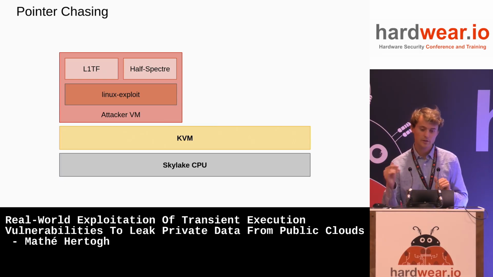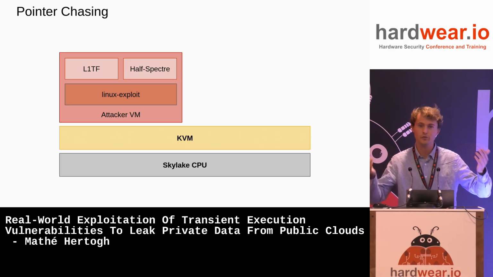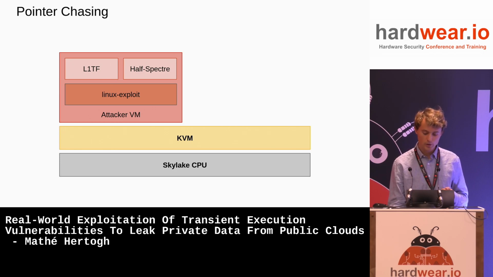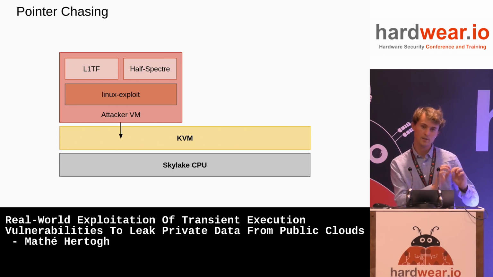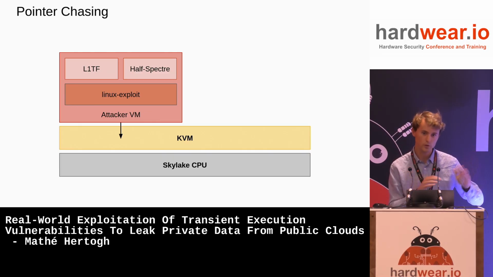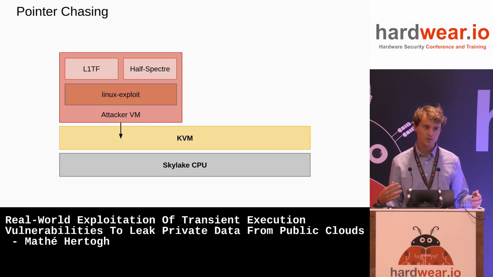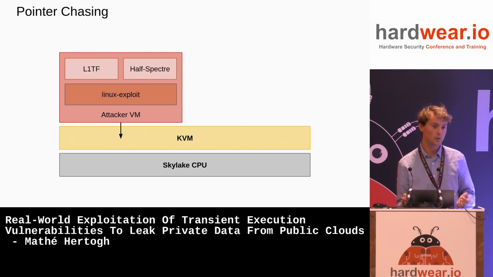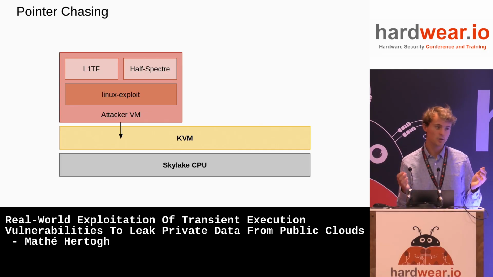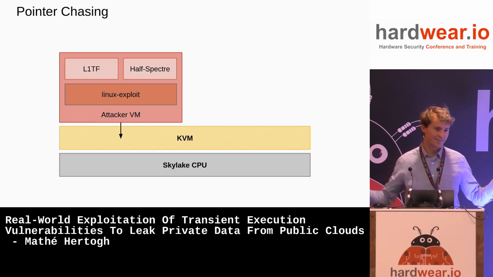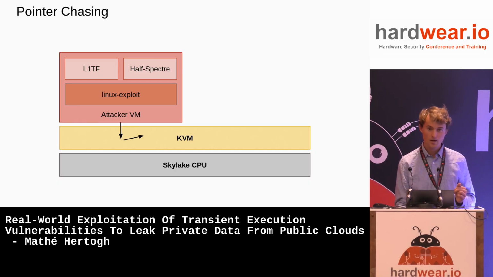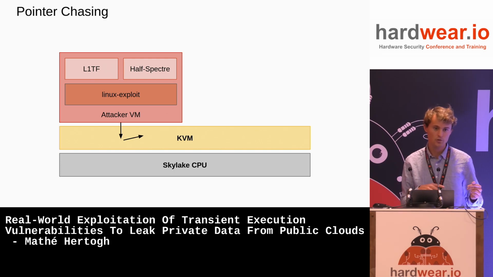And what we're going to abuse is the fact that the host kernel has all the metadata needed to figure out who the victim VMs are. The host kernel knows what VMs it's running. So what we do is, when we leak, we start leaking at the gadget. The gadget has some nice pointers that we can start chasing. And we start to do a pointer chase through the structures that the kernel has. So the kernel keeps a bunch of metadata and a bunch of structures, and they're all pointing towards each other. So we start following those pointers to figure out what the host CPU is doing. So for example, there's a doubly linked list of all processes running on the host. You can just traverse it.